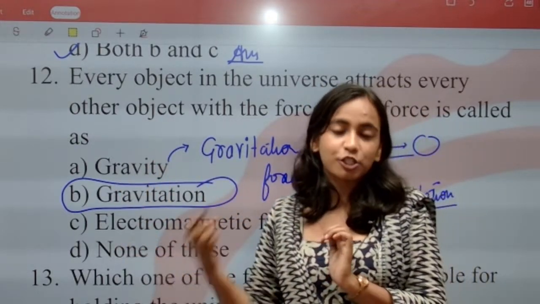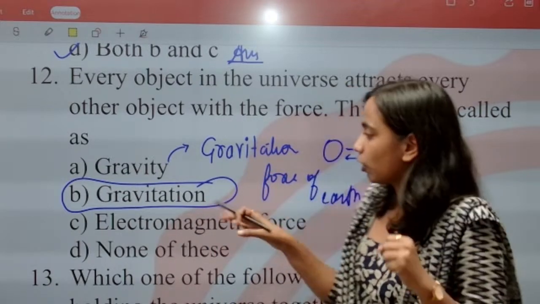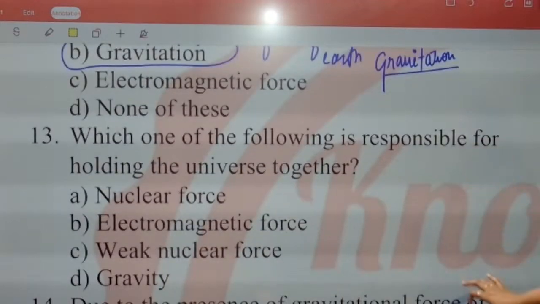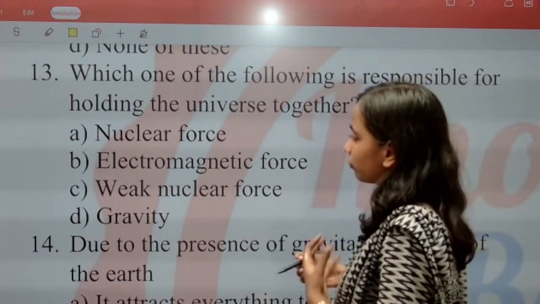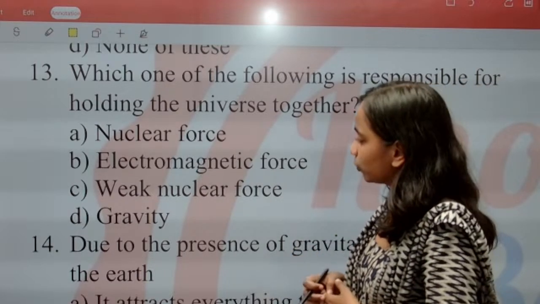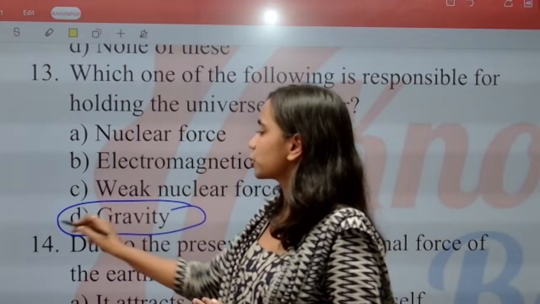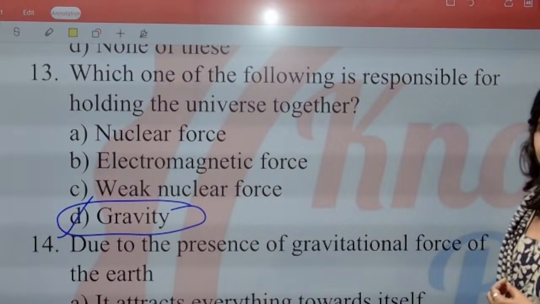And what is gravitation? Gravitation is the force by which every object attracts every other object. So right answer क्या होगा? Option B, gravitation. Next is, which of the following is responsible for holding the universe together? Nuclear force, electromagnetic force, weak nuclear force, or gravity? So we have to keep in mind the force of gravity or gravitation is responsible for holding all the universe together. D is the correct answer.